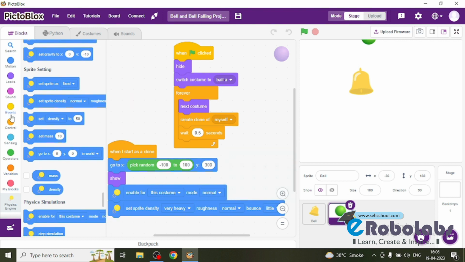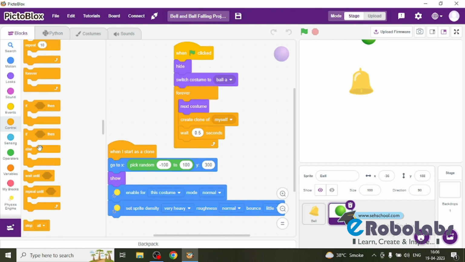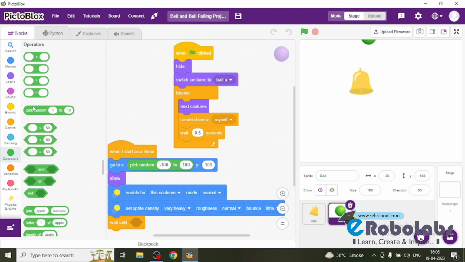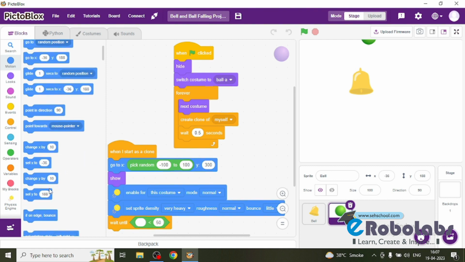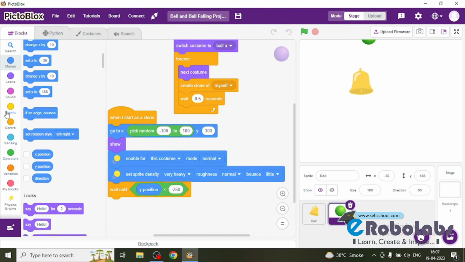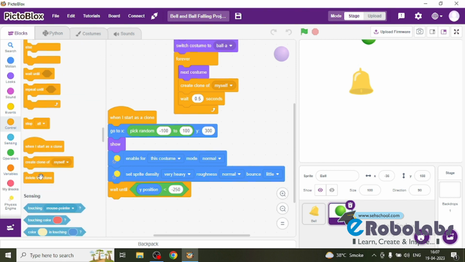Okay, and then this will wait until, in the control, wait until the Y position is less than -250. Okay, and then this will delete its clone.